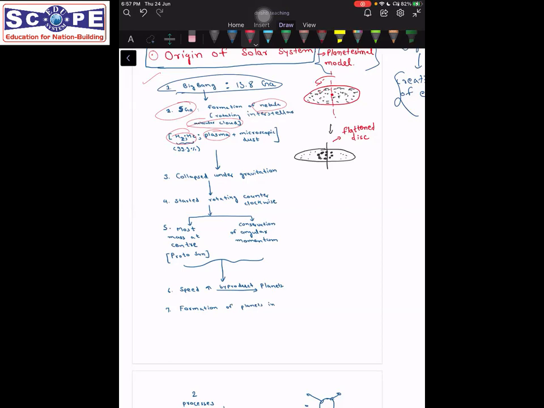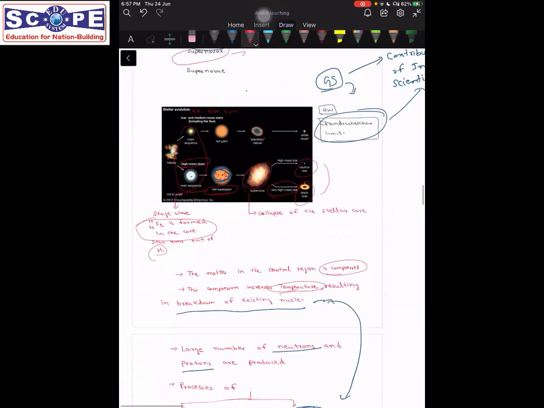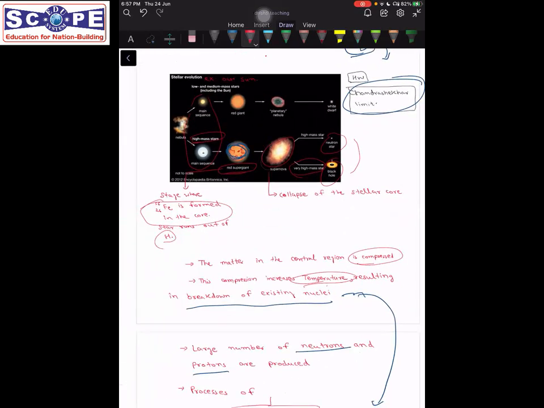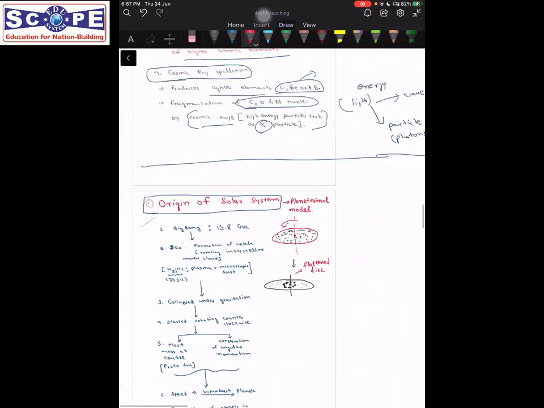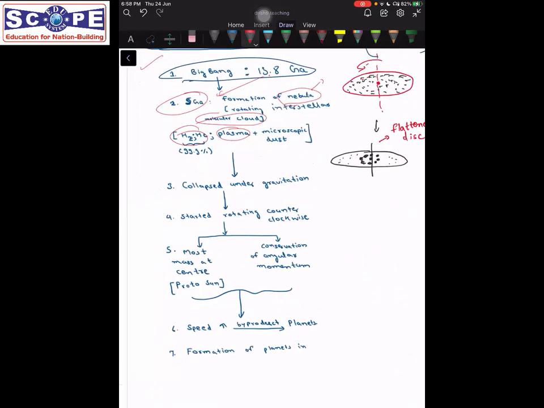How was this nebula formed? It is hypothesized that many stars had been formed from 13.8 billion years ago till 5 billion years ago. Many stars had been formed, and those stars had reached the end of their cycle as well, as we talked about here. They had gone through all these stages, and these stages resulted in the formation of something called a nebula.